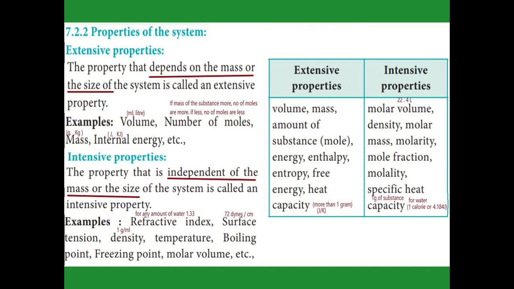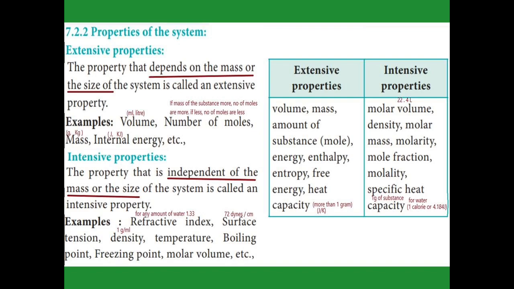In that table, molar volume means the volume of 1 mole, which we always consider as 22.4 liters. It never changes; it does not depend on the size and mass of the element. So molar volume is an intensive property. And the last one, heat capacity, is an extensive property. Heat capacity, we calculate the heat evolved or absorbed for more than 1 gram, so it is an extensive property.